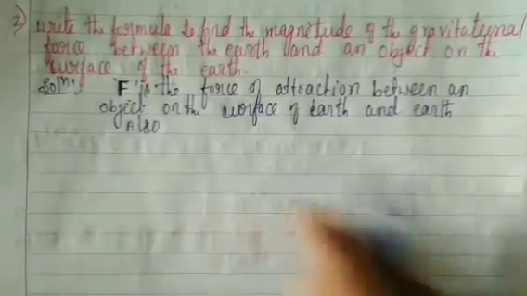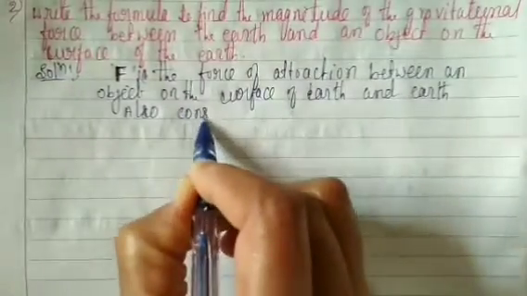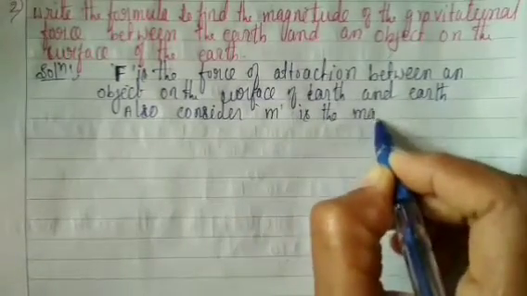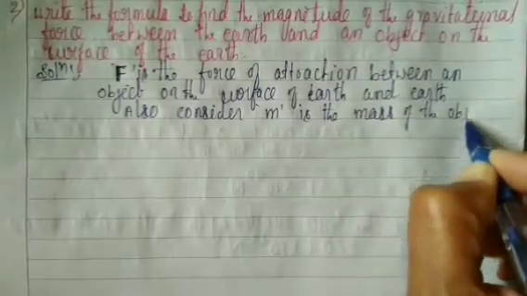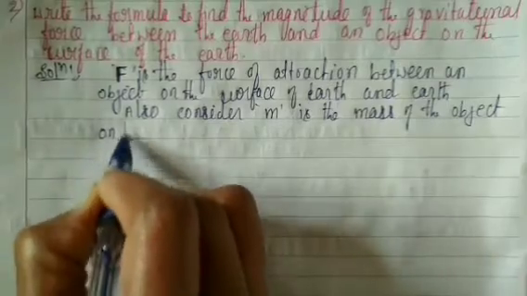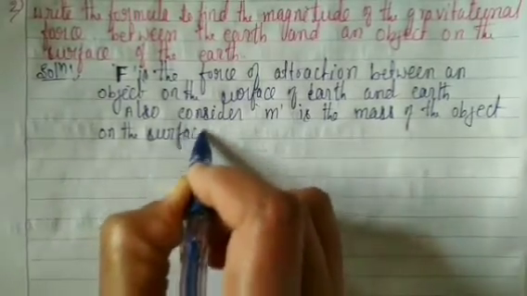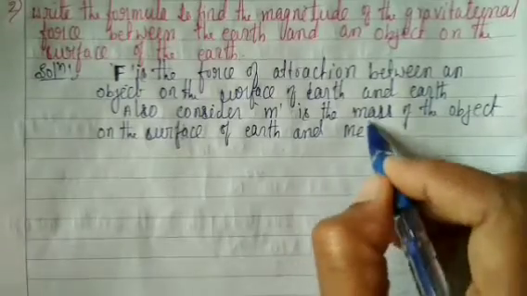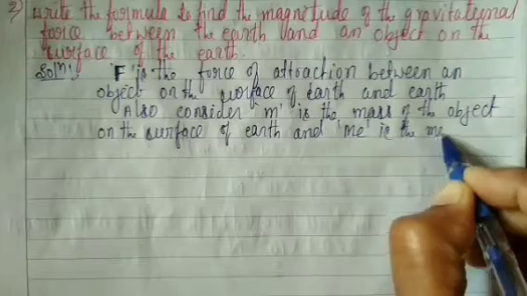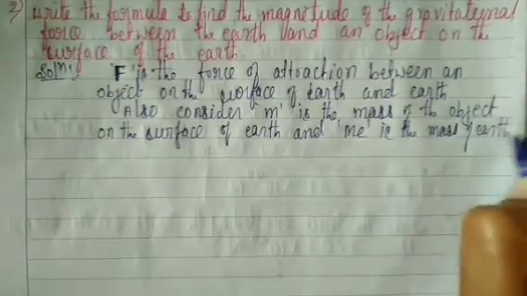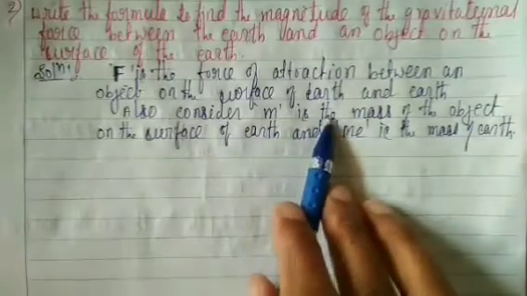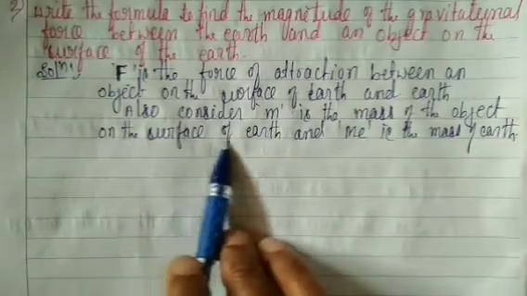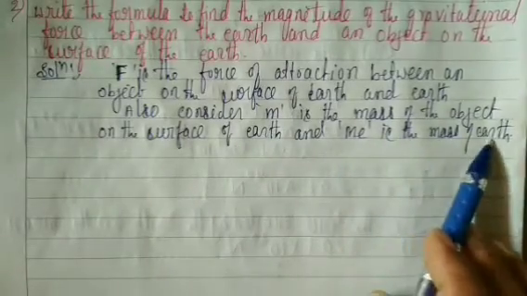Also consider small m. Small m is the mass of the object on the surface of the earth, and capital M E is the mass of the earth.